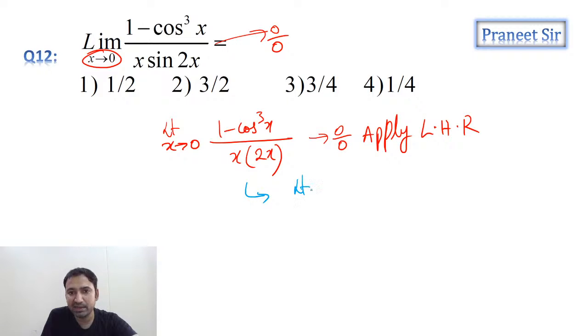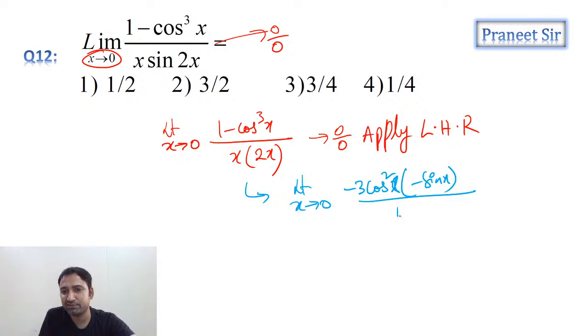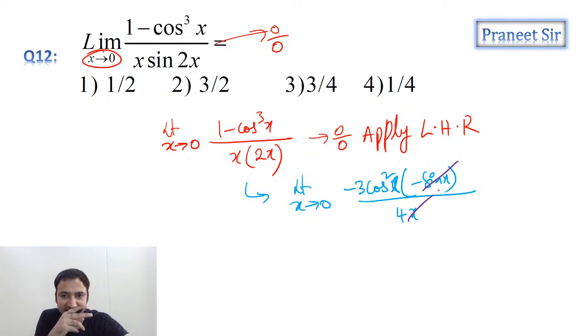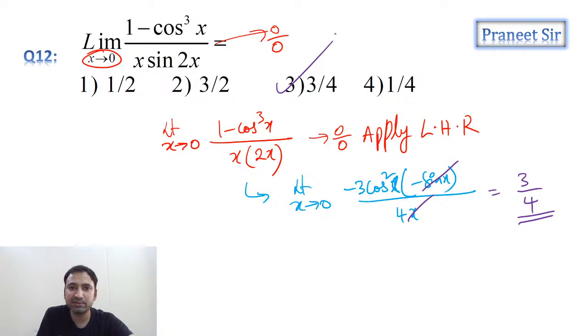This is becoming limit x is tending to 0. Numerator differentiation is what, guys? Minus 3 cos square x into cos x differentiation is minus sin x. Denominator 2x square differentiation is 4x, guys. So now tell me, guys, can we cancel sin x and x? Remaining part you substitute the limit. So 3 by 4 we are getting, guys. So 3 by 4 is the answer. Clear now? How we got the answer?